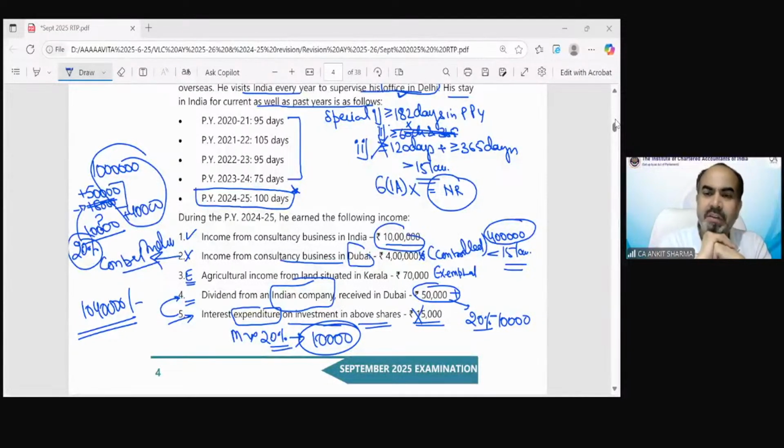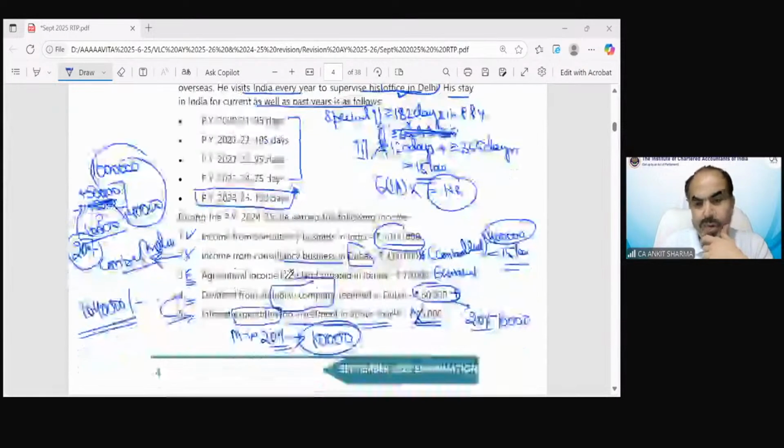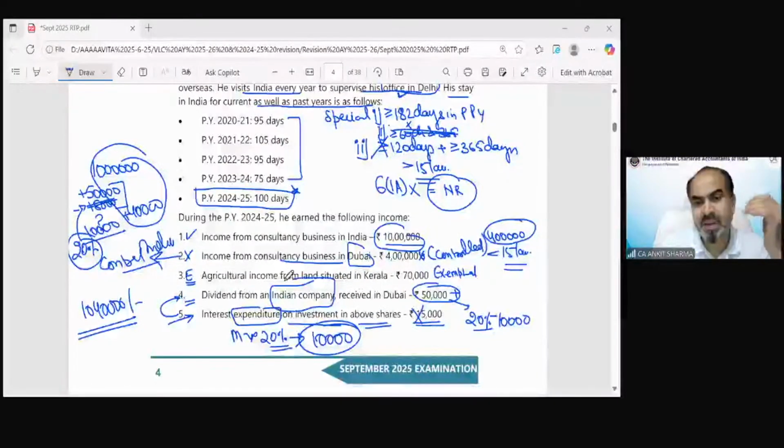Kushi is saying, sir, for this question, if we were required to calculate tax payable, then will partial integration of agricultural income and non-agricultural income be applicable? In which question are you talking about? This RTP question number 6, Kushi? Yes, of course. If in the question it has been asked to calculate the tax, then the integration provision would be applicable if the conditions are satisfied.